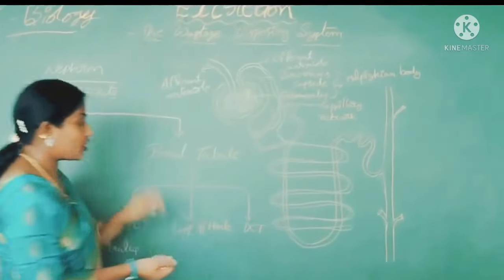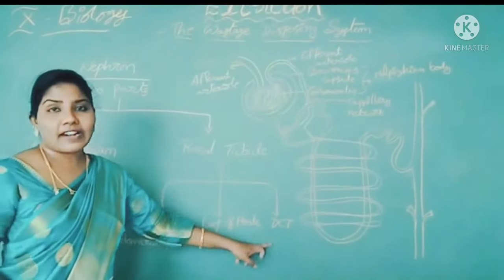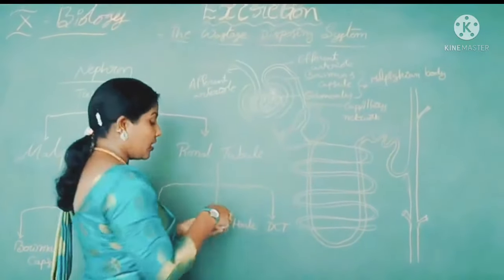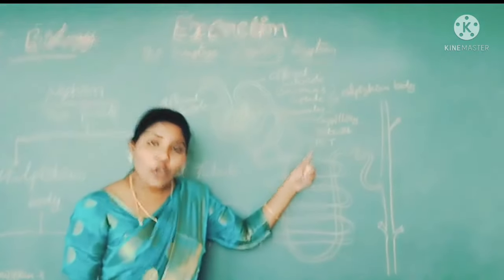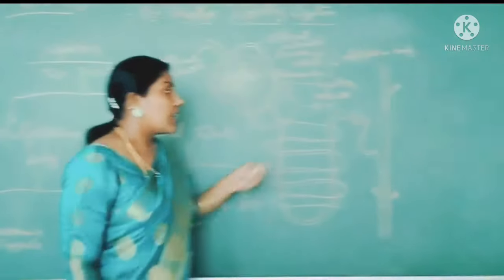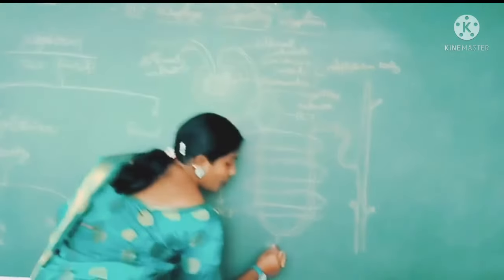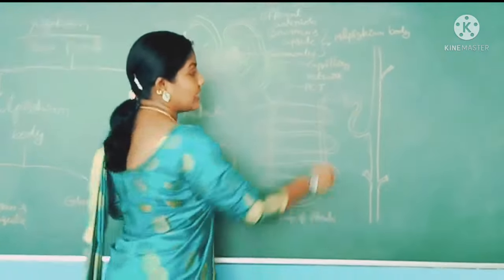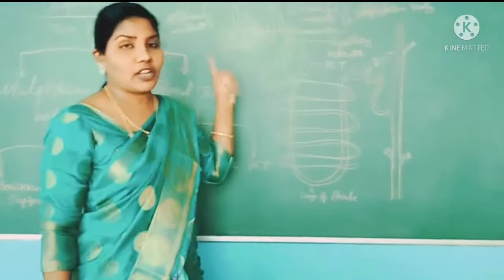And the next part is renal tubule. So the renal tubule is divided into three parts. The first one is the first or proximal convoluted tubule. Here we can observe this. So this is the PCT. Then it forms a U-shaped structure called loop of Henle, and this finally forms the DCT, the distal convoluted tubule.